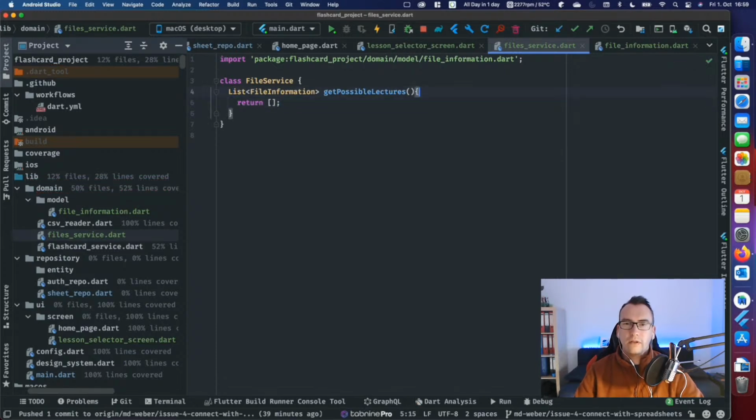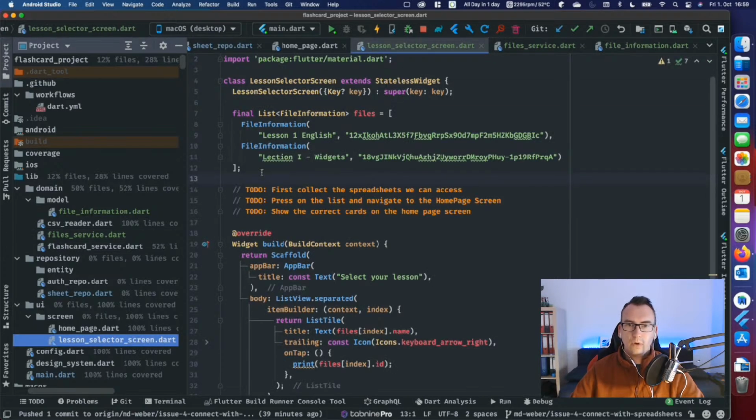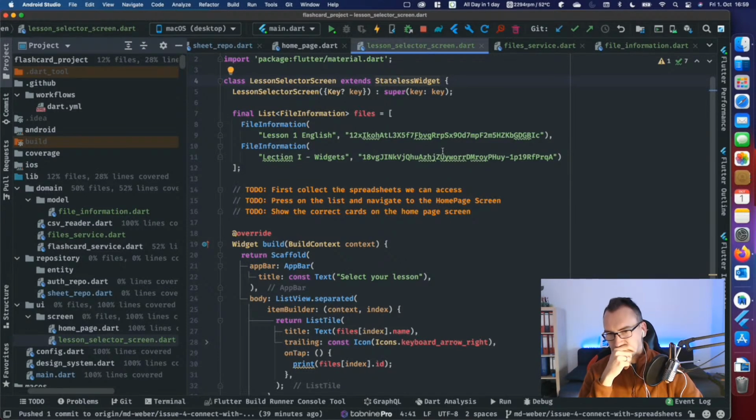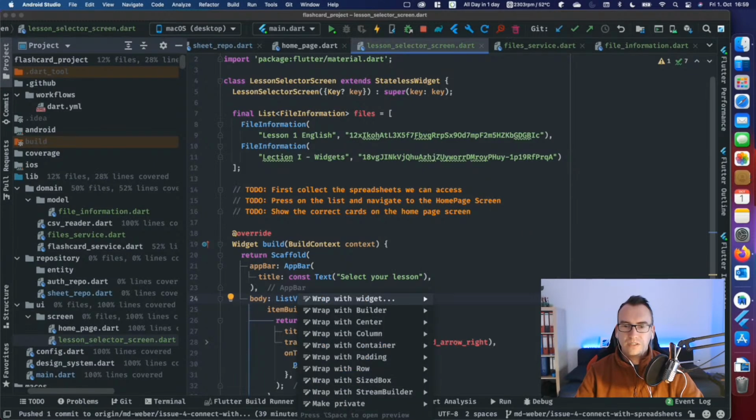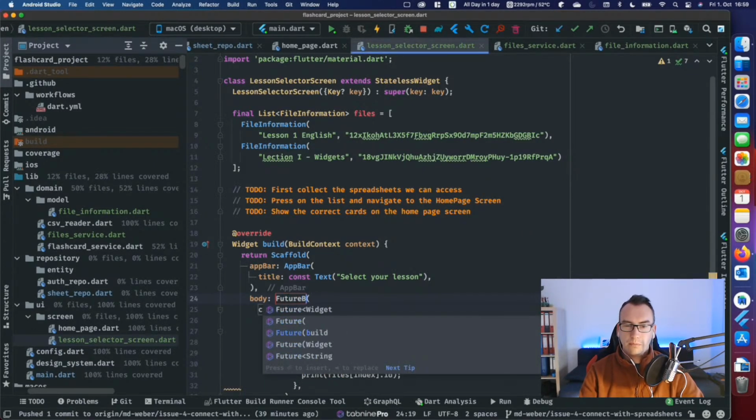This can be done. And from our client, from here, we want to call that. This is a stateless widget at the moment. Can it stay a stateless widget? What we can do is, instead of doing this, wrap our ListView.separated with a so-called FutureBuilder.